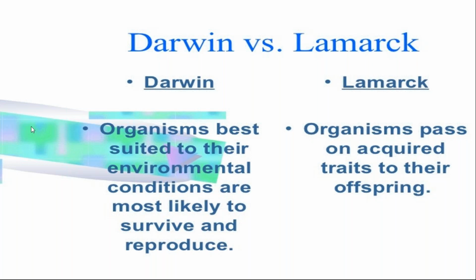The individuals will reproduce and survive. As per Lamarck, organisms produce their own characteristics by using and disusing their characteristics. And the acquired characteristics are passed to their future offspring also.